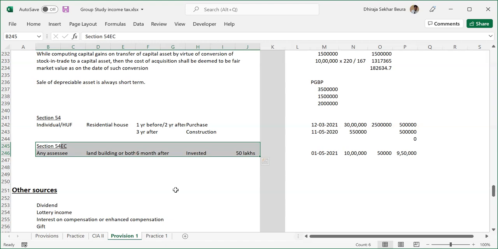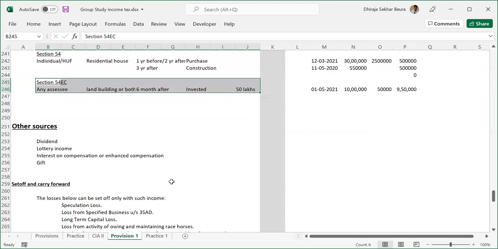Okay. 3 years. But there is a limit on the amount. The amount of investment cannot be more than 50 lakhs. So that is there. I don't feel like there will be a question on this, but still just for the purpose of provisions.